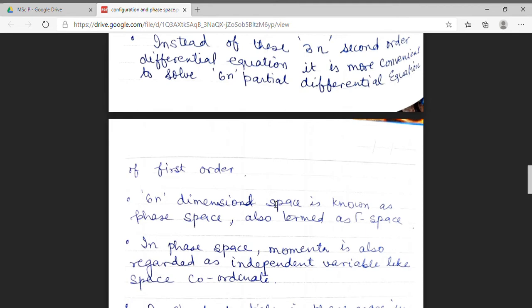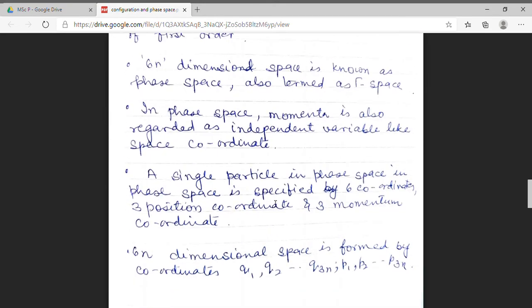And in phase space, momentum is also regarded as a coordinate. That means in this phase space, to describe a single particle, we need 6 coordinates. Out of these 6 coordinates, 3 will be position coordinates and the remaining 3 will be momentum coordinates. So we have to take momentum and position on the same footing.